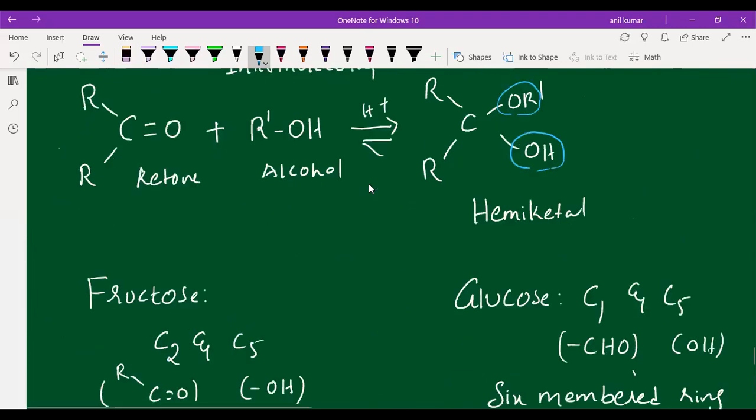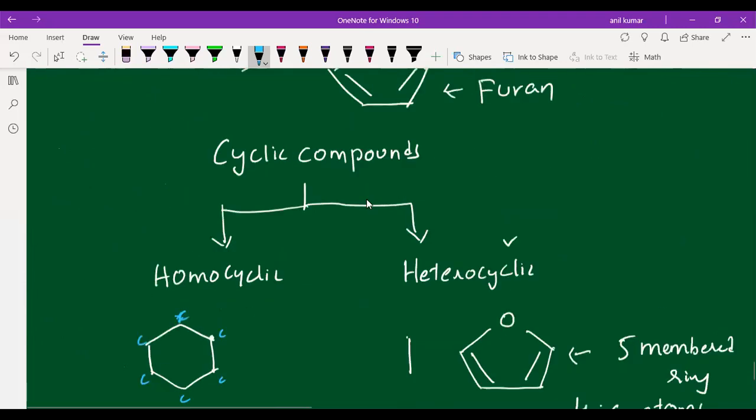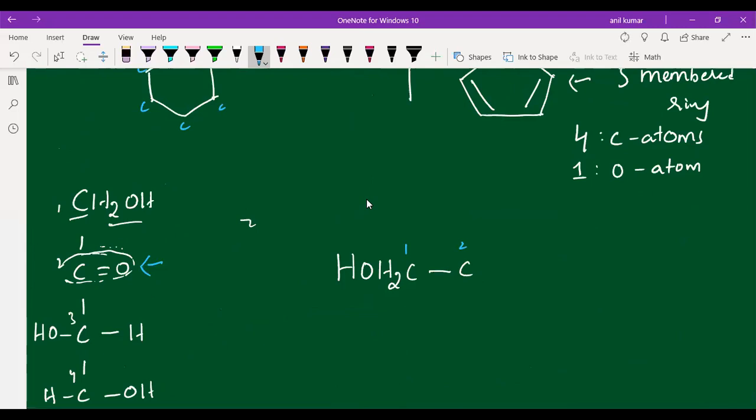So that means to the second carbon I have to show two connectivities. One is the OH, other is OR dash. Right, students? So now I will draw the structure so that you can understand clearly. Now here this second carbon is attached to the OH. One more bond I will show. Next, third carbon. Where is the OH group, students? OH group is at left side. That means for the third carbon, the OH group is at the left side. Remaining structure is the same, students.